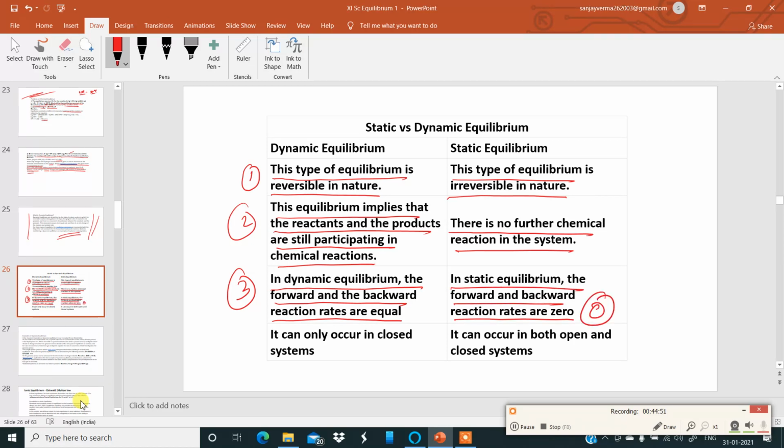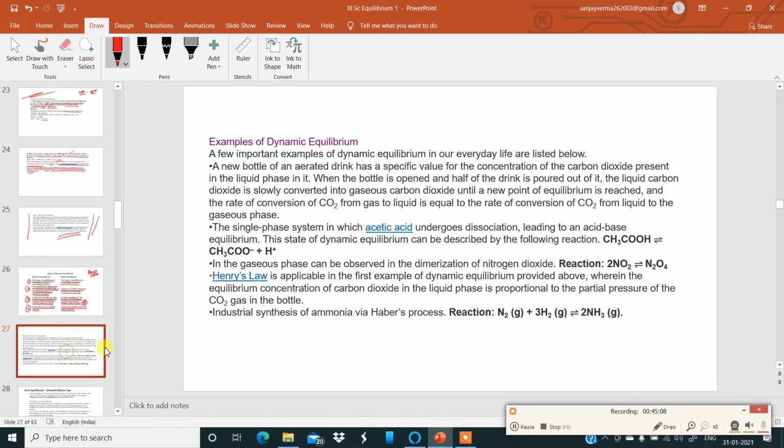Okay. Number 4. Dynamic equilibrium can only occur in closed systems, whereas static equilibrium can occur in both open and closed systems. Okay. This is an important difference between static and dynamic equilibrium. Better learn it. Okay. Then examples of dynamic equilibrium. Just read through it. I'm waiting for you all to read it. Okay.